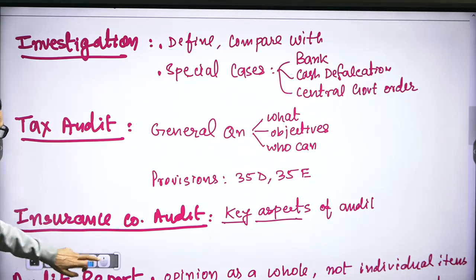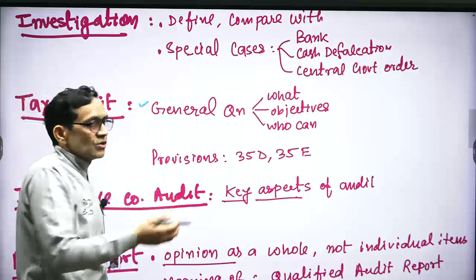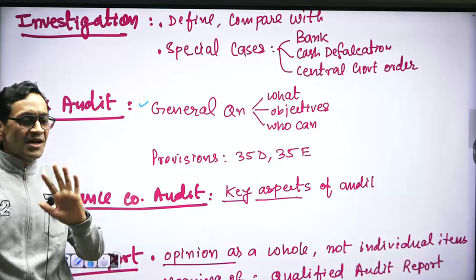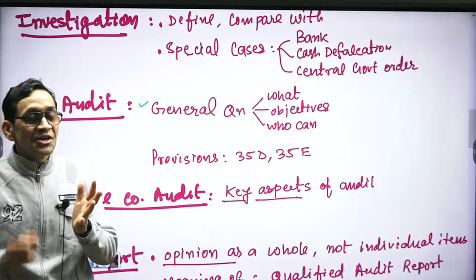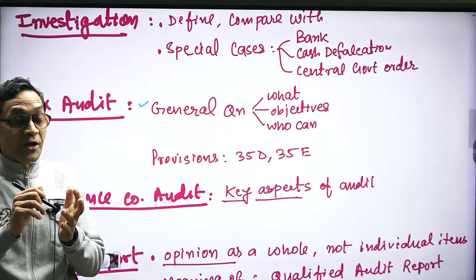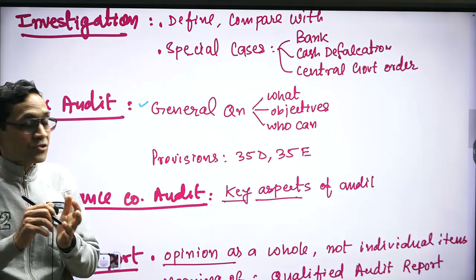On tax audit, there is lack of variety. So we were expecting it. If we see our notes, 2-page notes are there on tax audit. In 2 pages there are 7-8 areas. That is the need of tax audit. What is the purpose of tax audit? Objectives of tax audit? Who can do tax audit? Form 3CD, about rights and duties of tax auditor.